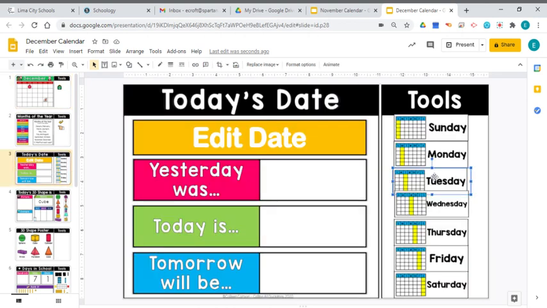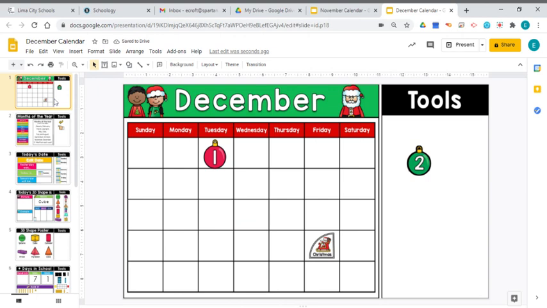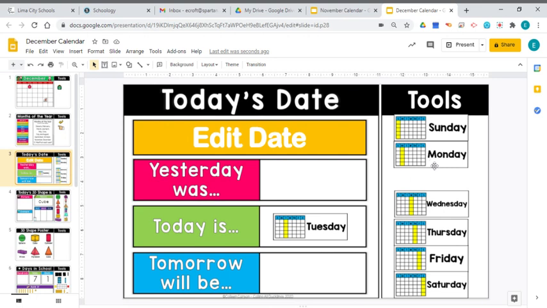Today is Tuesday. Let's go ahead and get Tuesday and move it right over here. So now it says today is Tuesday. Let's jump back to find out what yesterday was. Yesterday is the day before today. It already happened. So it was Monday. Monday was yesterday.